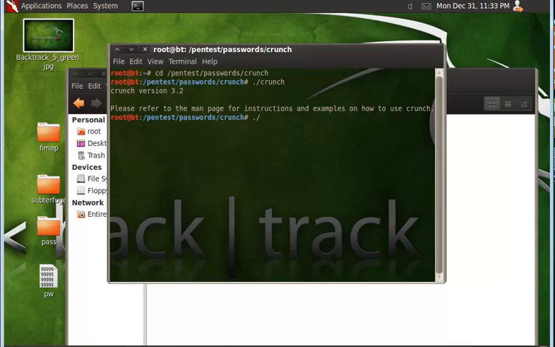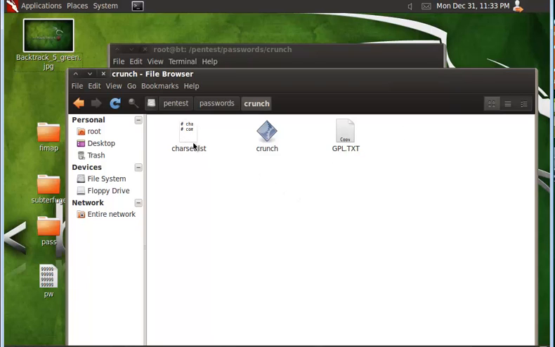So use crunch, then you just have to specify the file name. Let's just check first. The options are 1 and 4, which means the characters start from 1 and end at 4, which is the length, meaning the length is 4 characters. So let's just keep the file here. You can see a file.